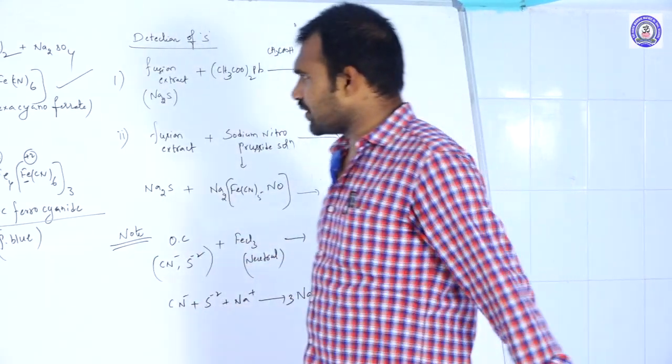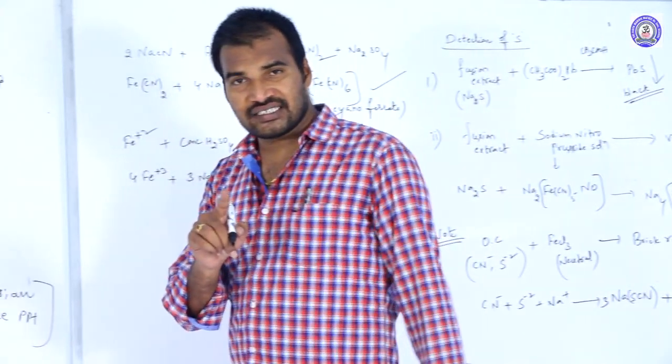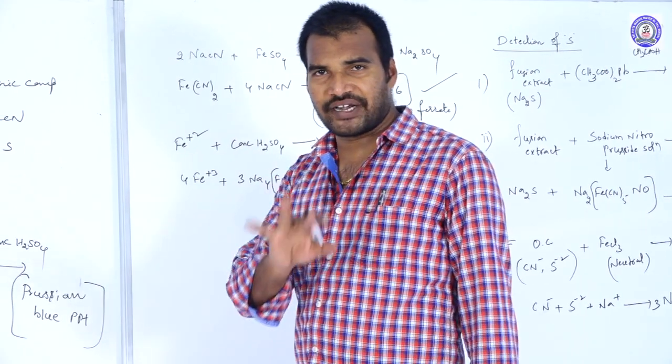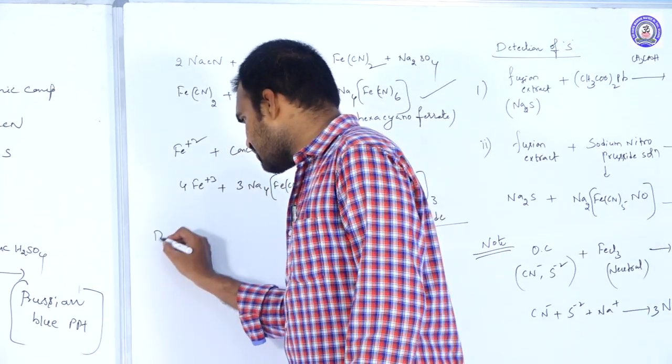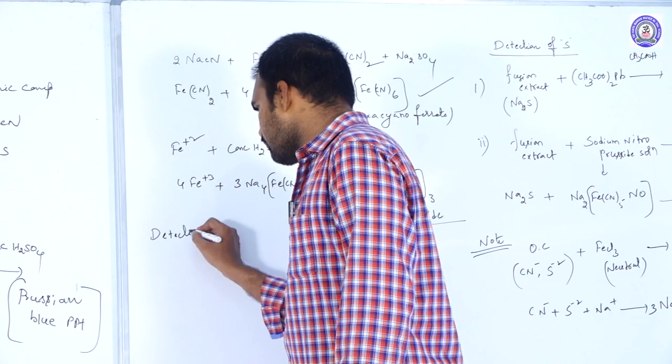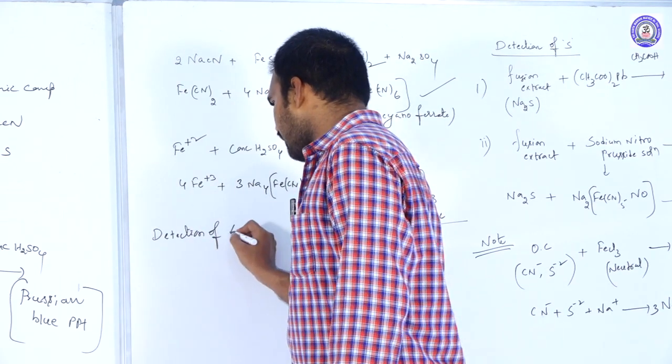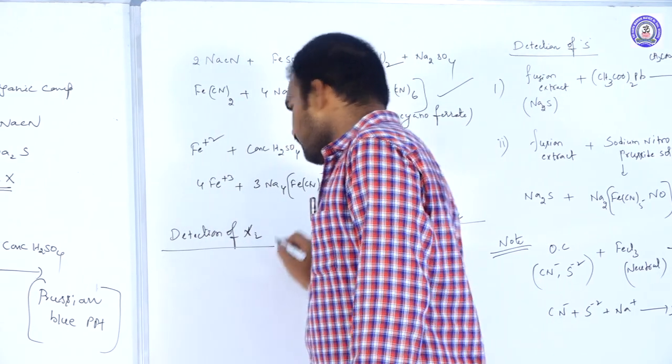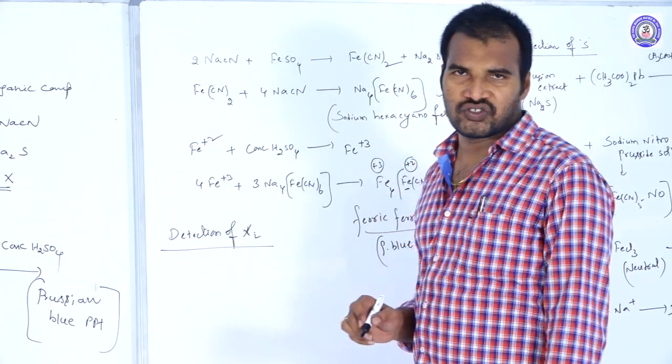Okay. Now let us move to the third one. Lassaigne's test is not only useful for the detection of nitrogen and sulfur, it is also useful for the detection of halogens. So, detection of halogens. Let us see how to detect the halogens.